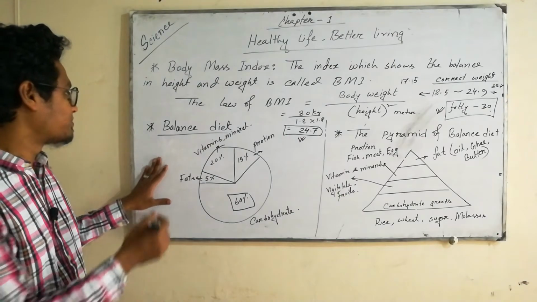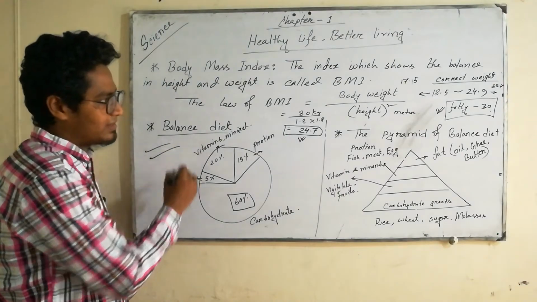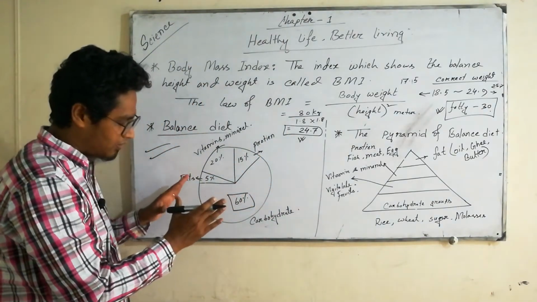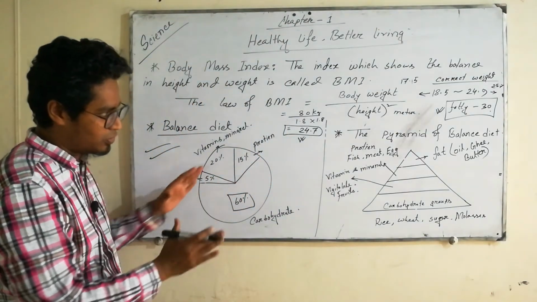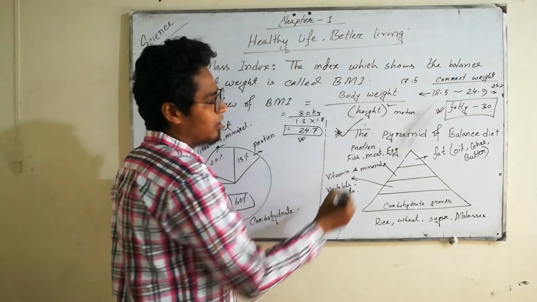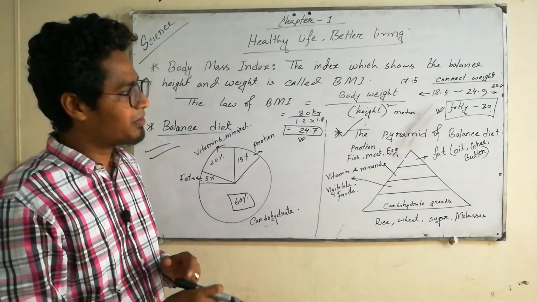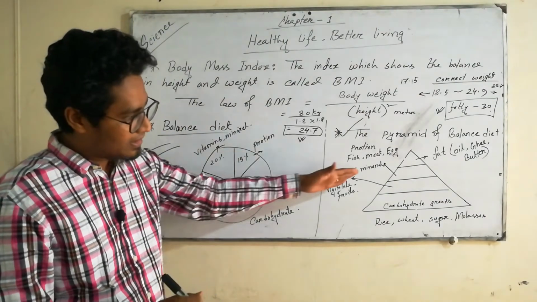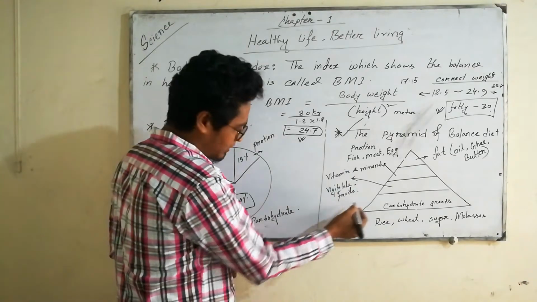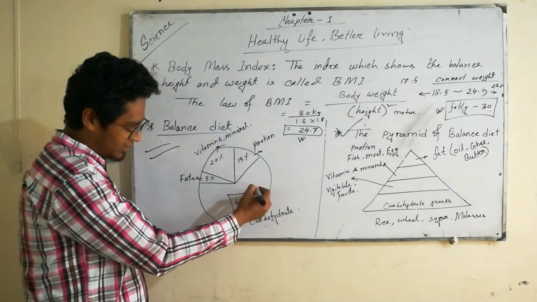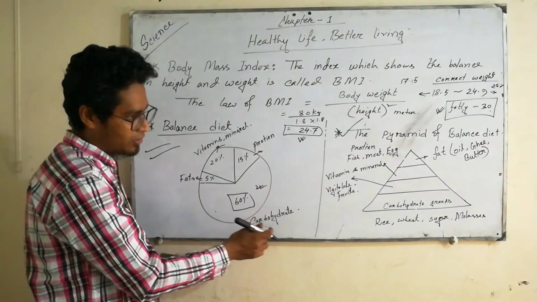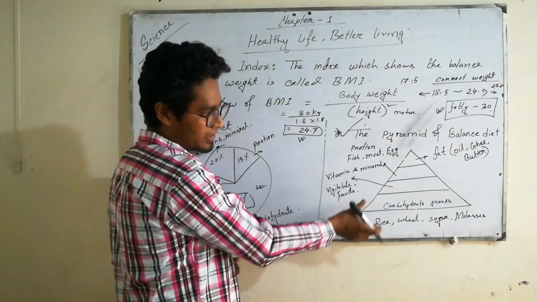Then after balanced diet, the pyramid of balanced diet. If we arrange this food pie chart into a pyramid shape, it creates the pyramid of balanced diet. In the pie chart, 60% of our daily food is carbohydrate, so the carbohydrate portion is in the lower part.